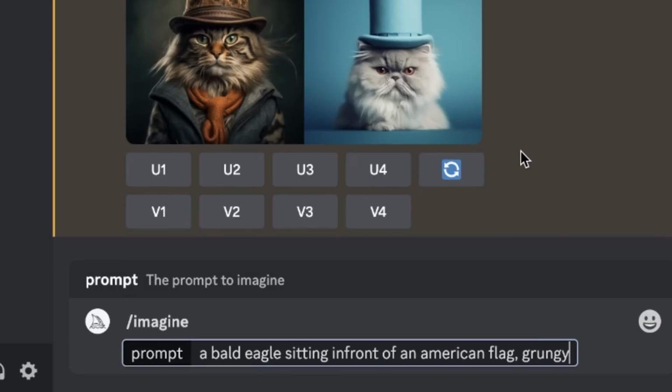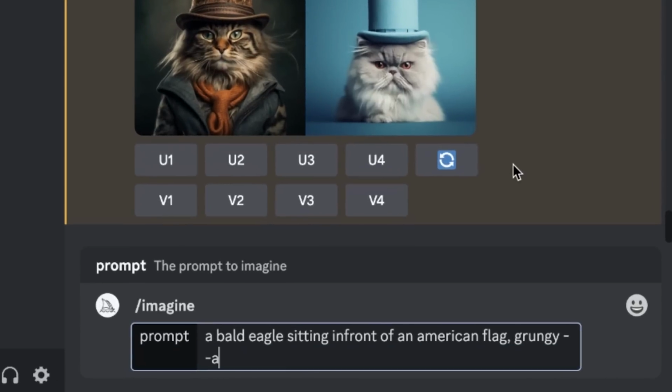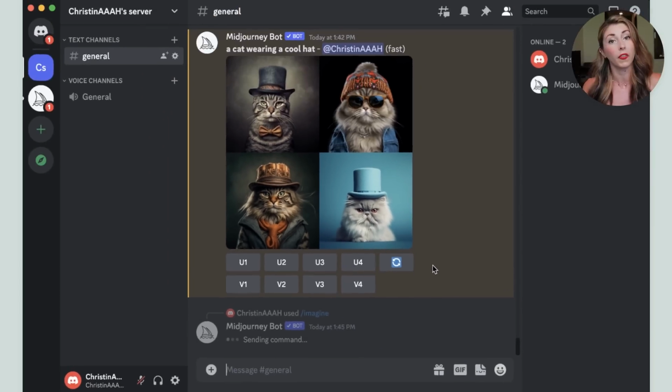I'd like it to be grungy. And what we also want to do is make sure that the proportions are right, because these tumblers do have a very specific size that they're going to need to be printed on. So I've worked out exactly what that is, and what you're going to do is type --ar, which is aspect ratio, and it's 2000 by 1763. And then I'm going to hit enter and see what that gets us.